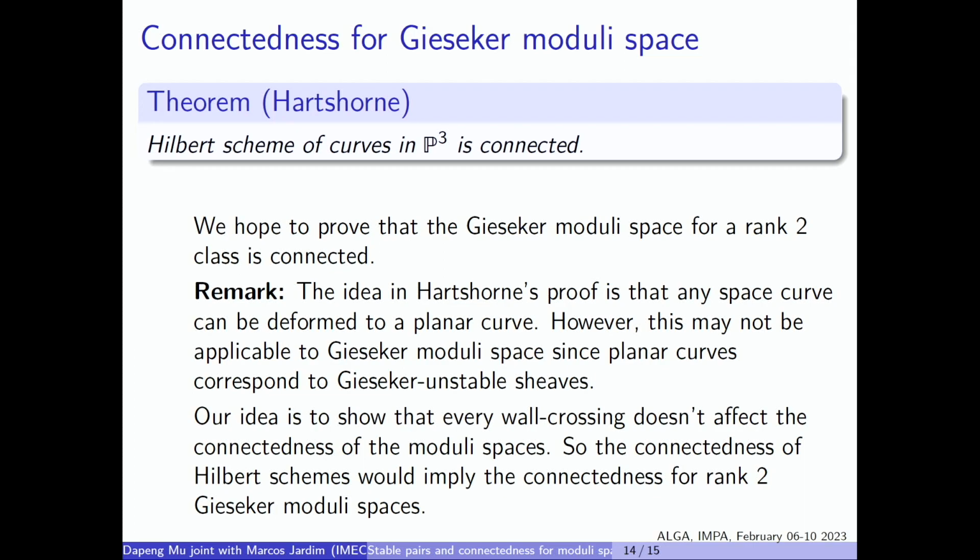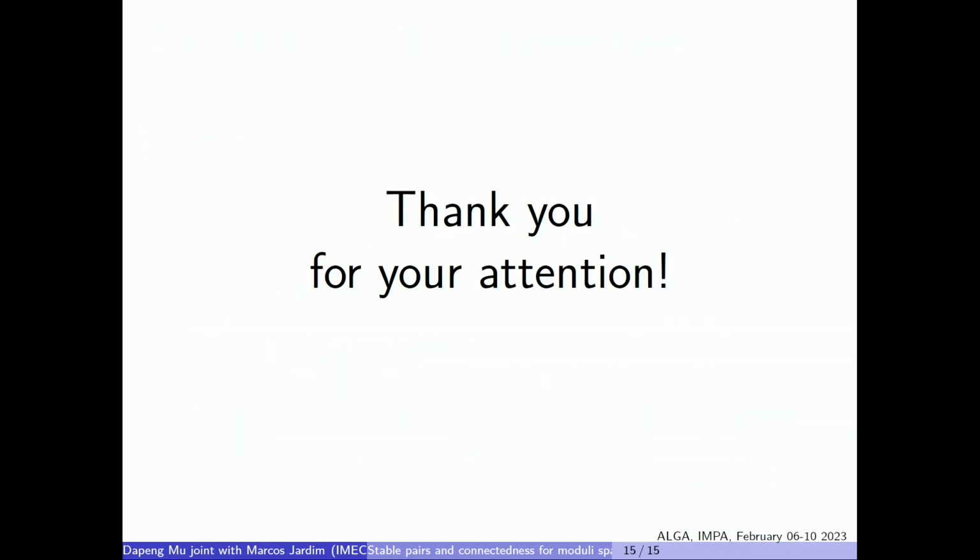So instead, we are trying to prove the following, that every wall crossing doesn't actually affect the connectedness. We're still working on that, but hopefully, if this were true, our idea is, since the fibered Hilbert scheme is connected, and every time we cross a wall, the new moduli space is still connected, finally we get the fibered Gieseker moduli, which is also connected, and hence the Gieseker moduli is also connected. I think that's all. Thank you.